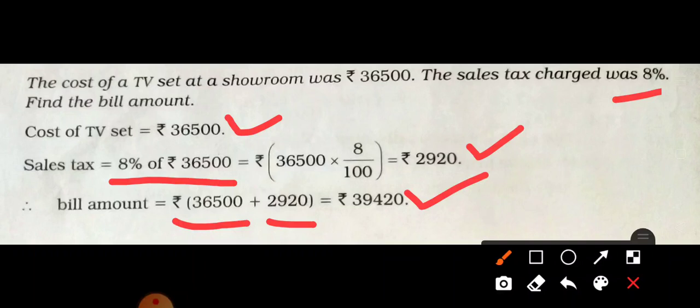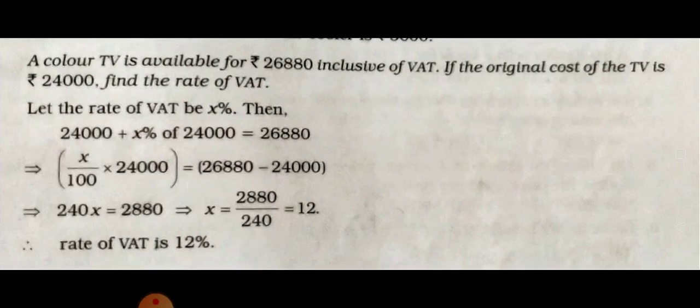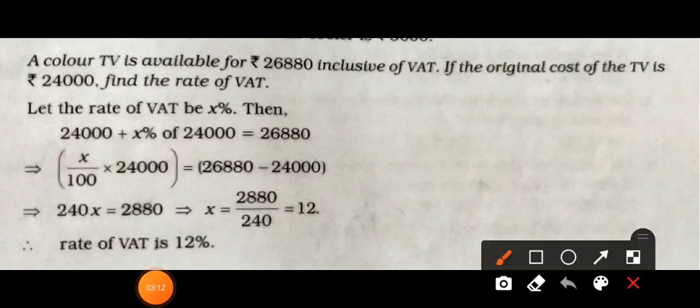Now let us see a few more questions. The next question is, a color TV is available at rupees 26,880 inclusive of VAT. Inclusive means it contains the VAT. If the original cost of the TV is 24,000, find the rate of the VAT. We have to calculate the rate of VAT. So how will we calculate it?